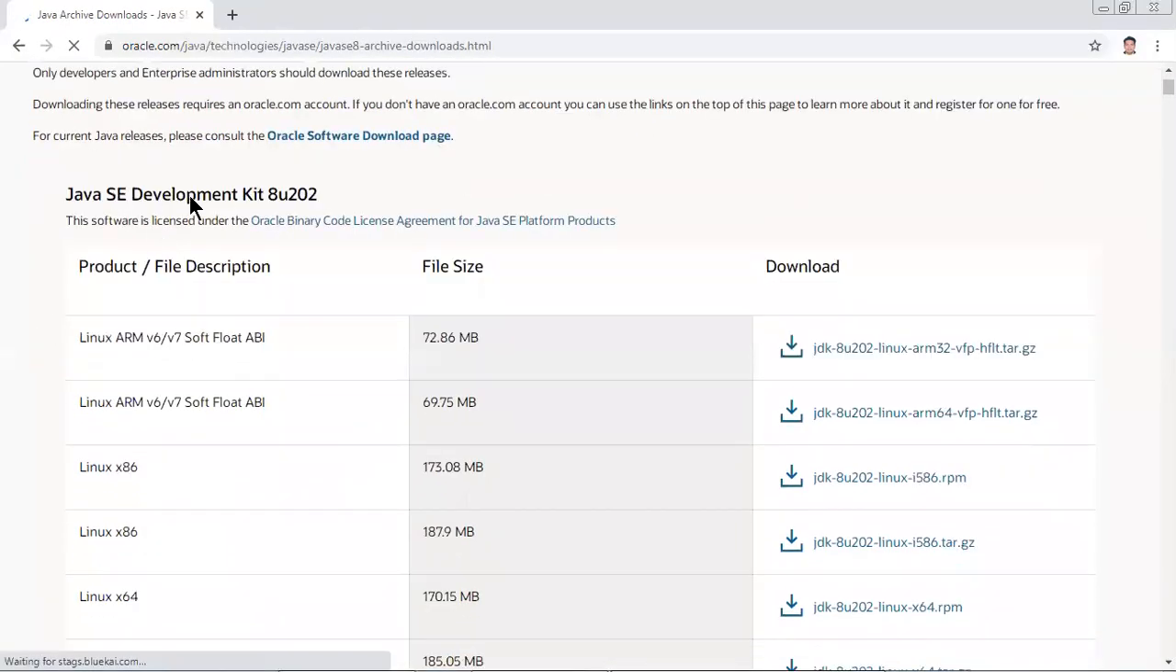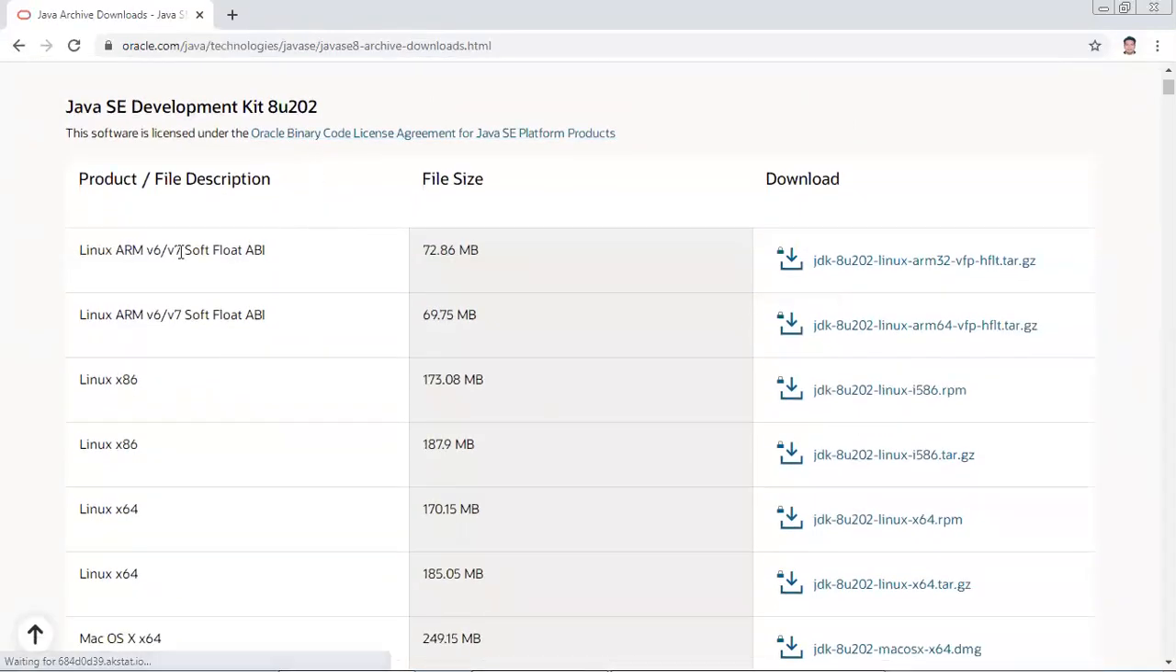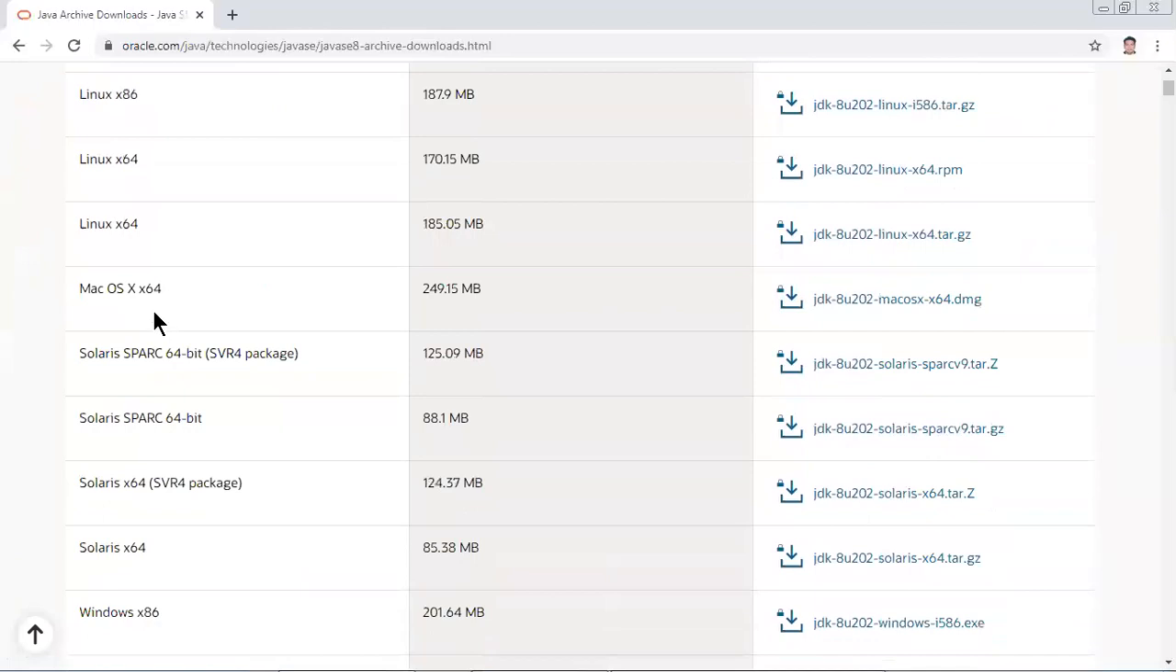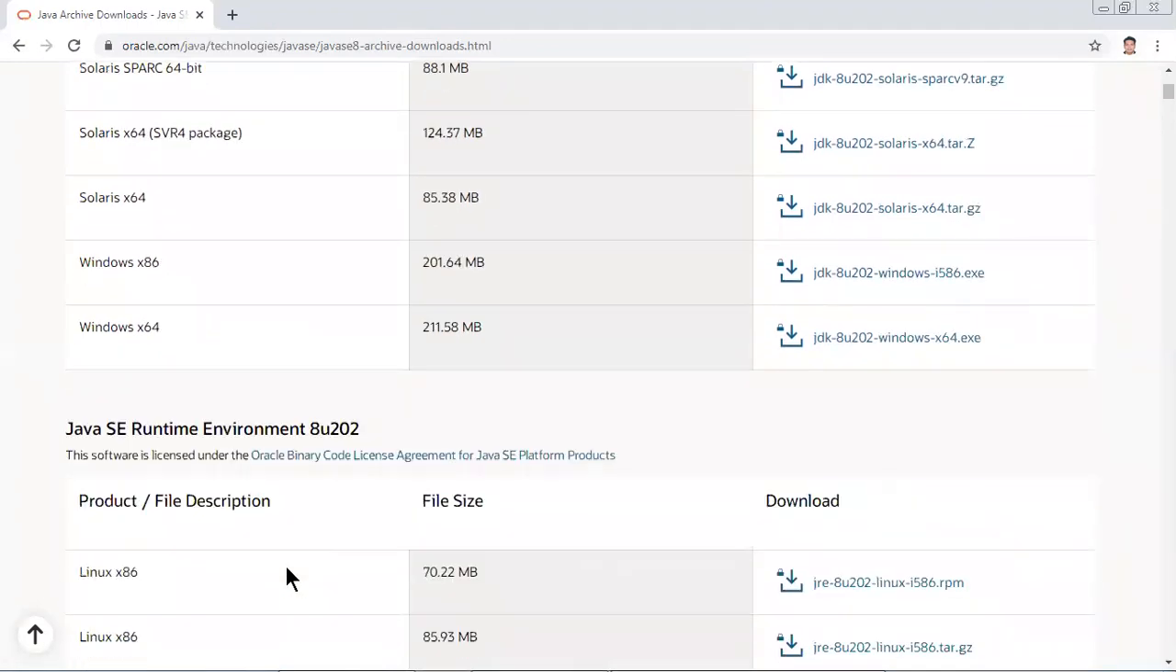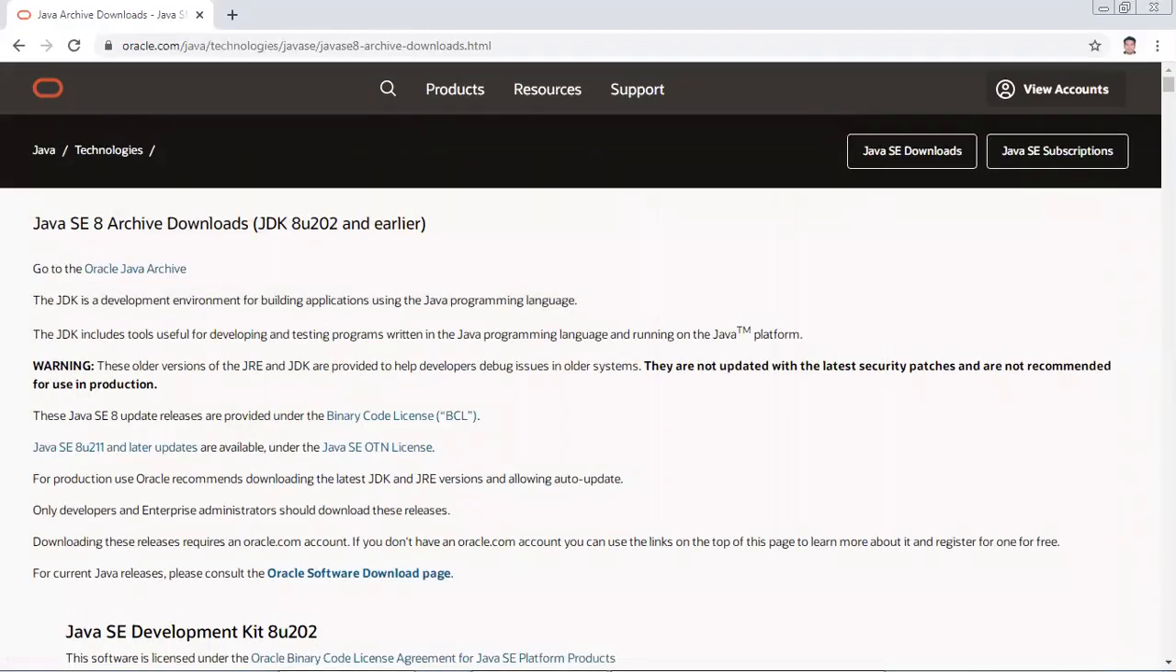You can see Java SE Development Kit 8th version. Now you have to select your operating system. In my case, my operating system is Windows. Now here 2 options are there for Windows. Windows 32-bit, now 32 is not written. Windows x86 means it is 32-bit and x64 means it is 64-bit. From here you can download. Since I've already downloaded, I will not download it.